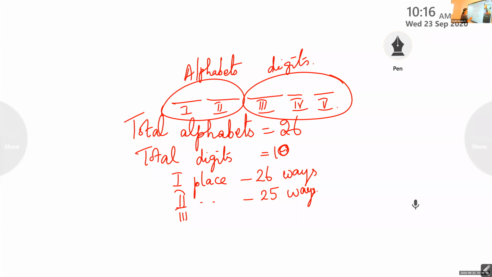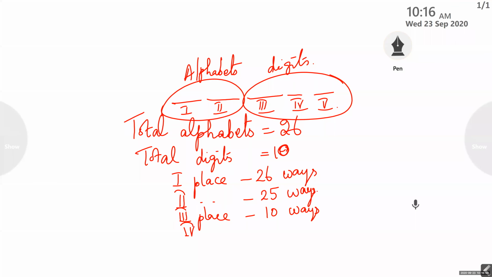Then third place, Shivani, can you give the answer? Okay. In third place, in how many ways can we fill? Krishna Chandran. 10 ways. Very good. It is 10 ways because here we don't want a 3-digit number or 2-digit number. We want some digits to be printed.